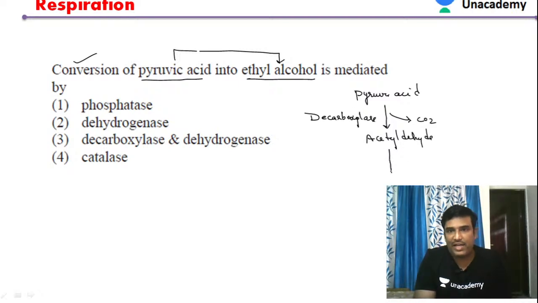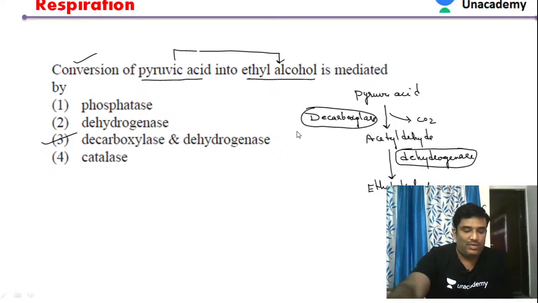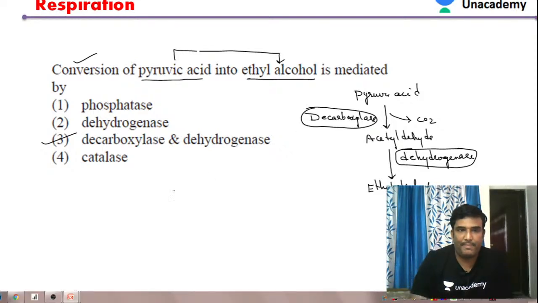Later this acetaldehyde is reduced to ethyl alcohol. For that we require the dehydrogenase enzyme. So certainly the answer is option 3. Option 3 will be our answer in this case. The dehydrogenase enzyme is involved here, whereas here it is decarboxylase. Okay, let's move to the next question.